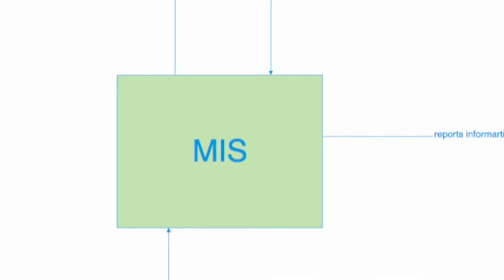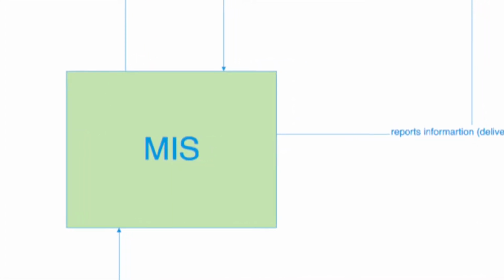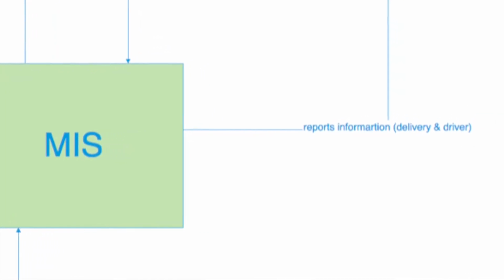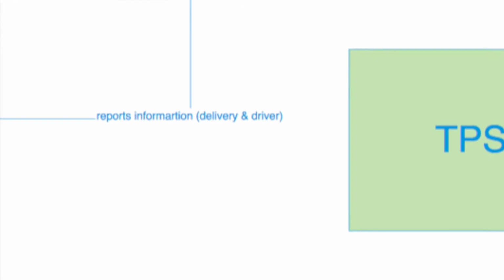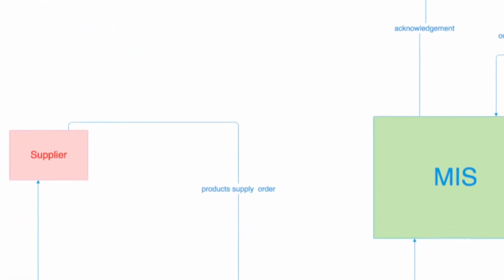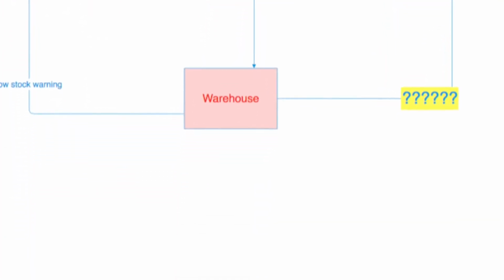Our level 1 was initially too complicated, with too many external entities and processes that lacked clarity. We overcomplicated the TPS and MIS processes and initially built them separately. We also struggled to join the MIS and TPS systems, as we weren't certain what the data flow between the 2 was. The TPS and MIS carry out many tasks, hence it was hard to narrow it down to 1.